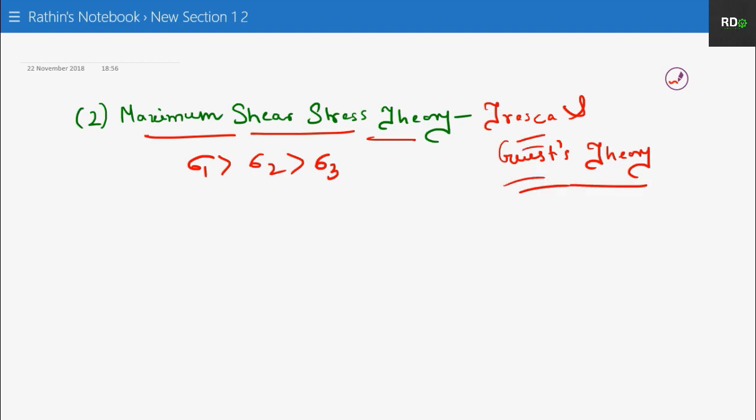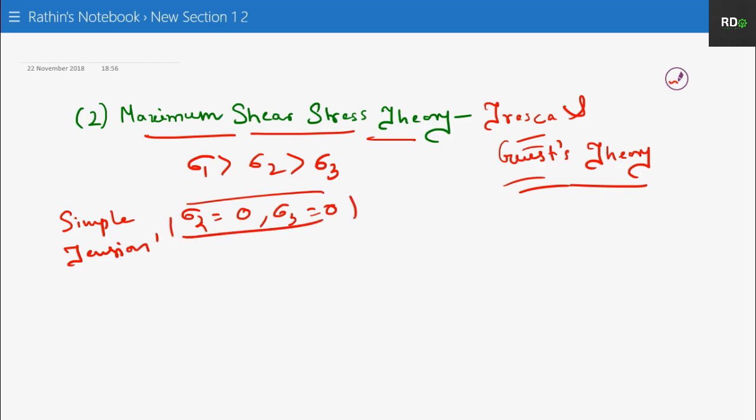As we know, during the simple tension test, your sigma 2 is equal to 0 and sigma 3 is also equal to 0, right? Because during your simple tension test, as we have seen earlier, there is only uniaxial stress. Therefore, the other two stresses, sigma 2 and sigma 3, will be equal to 0.